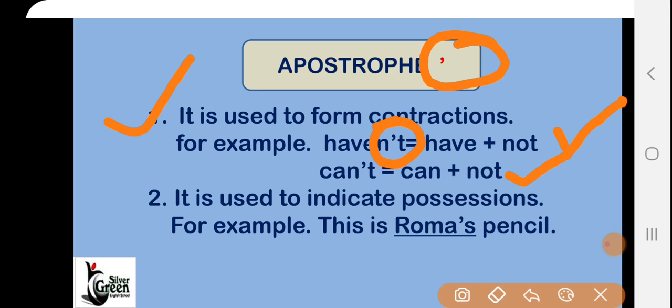So here also there is an apostrophe. So in contractions, we can see the apostrophe is used. Now second, it is used to indicate possession. Here is an example: "This is Roma's pencil." So here also you can see possession. Roma's pencil. Whose pencil? Roma's pencil. So the apostrophe is used to show possession. Okay.